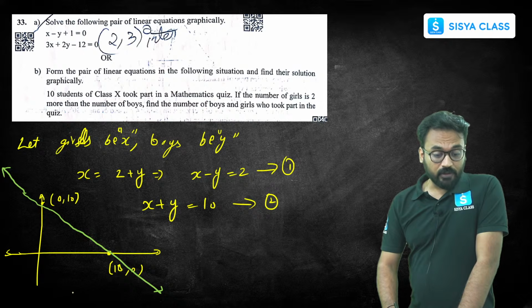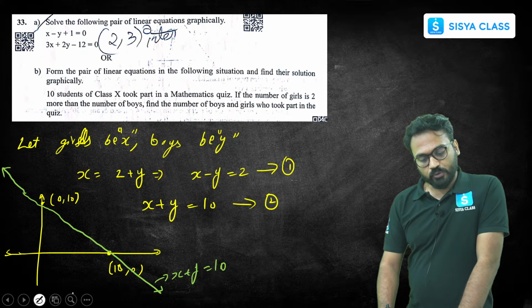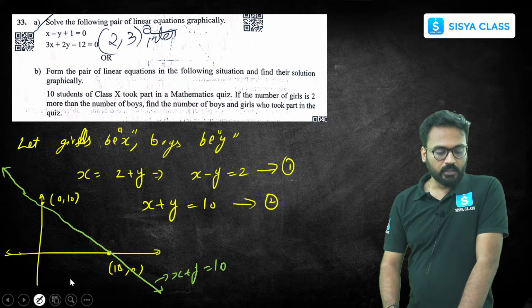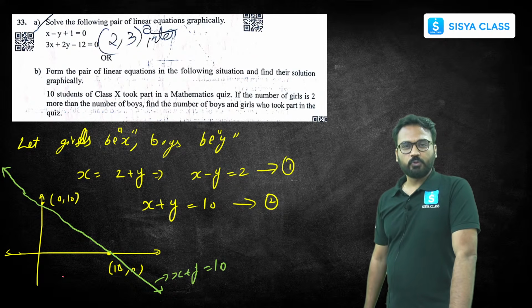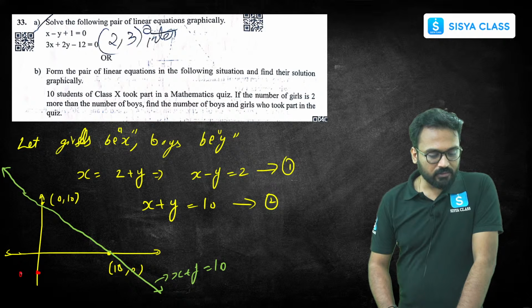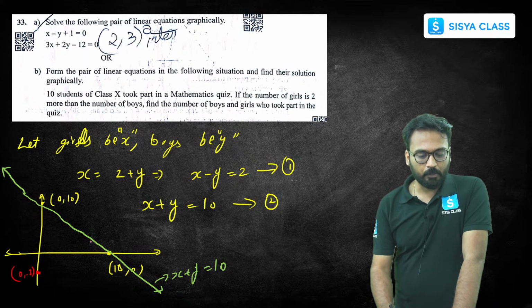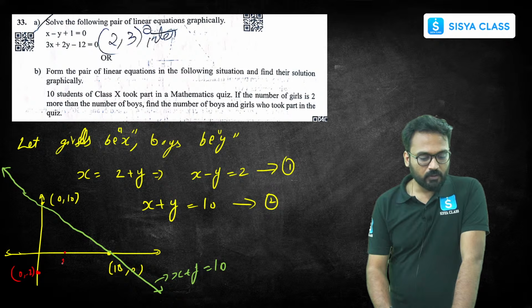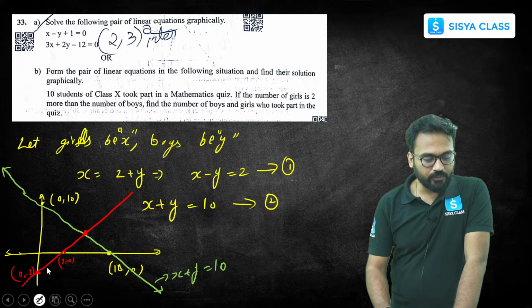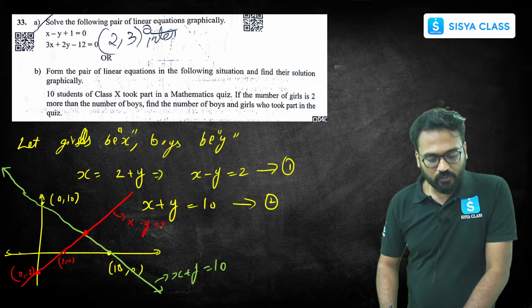For the second one, x plus y equals 10. The second one, x minus y equals 2. If I put x equals 0, y is minus 2. This point is 0 comma minus 2. If I put y equals 0, x is equal to 2, somewhere here, 2 comma 0. I will extend this like this. You know what that point will be. So this is the equation of the line x minus y equals 2.